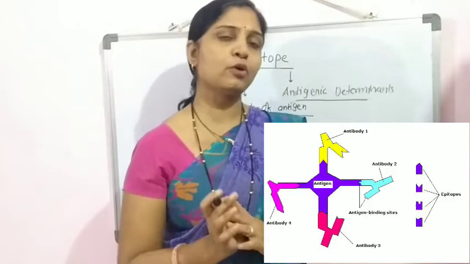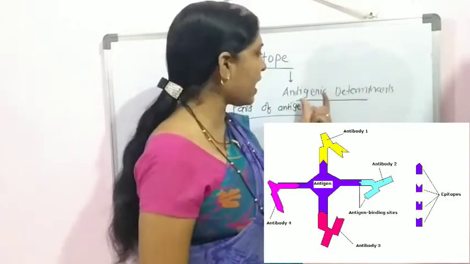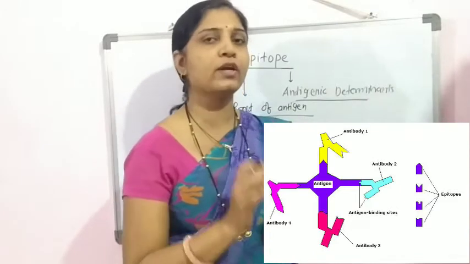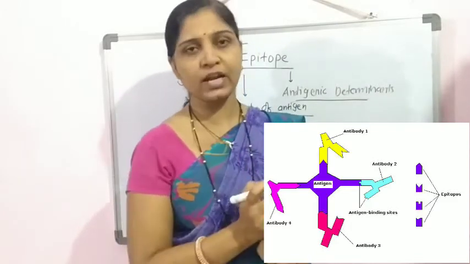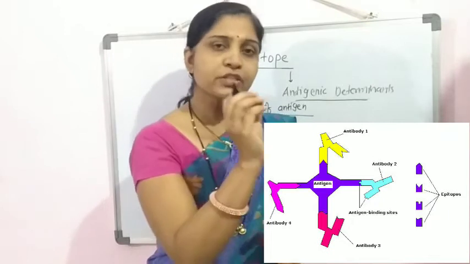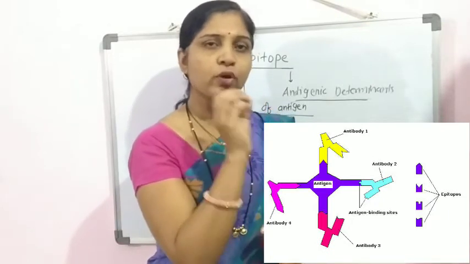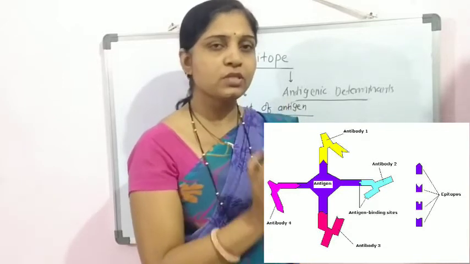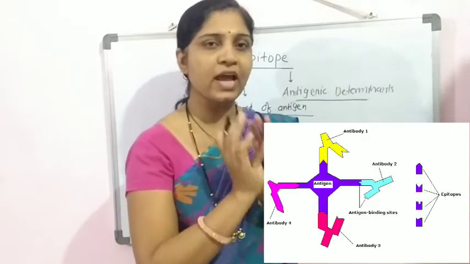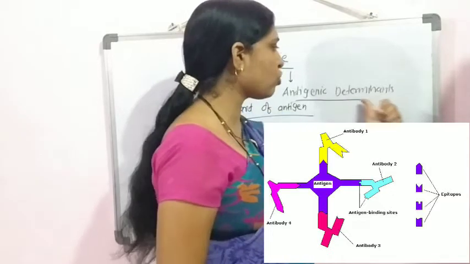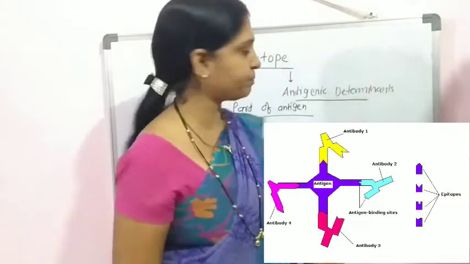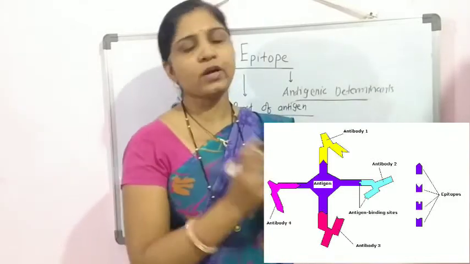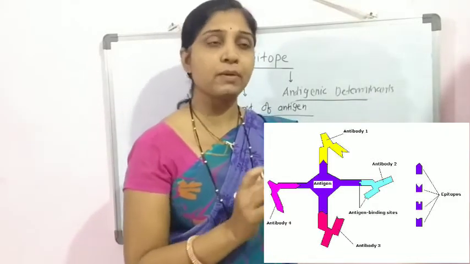Due to that, epitopes can also be called antigenic determinants, because they are responsible for determining the antigenicity of that antigen. We know that antigenicity is the power of an antigen to interact with the formed immune cells. So these epitopes are responsible for determining this antigenicity, and due to that they are also called antigenic determinants.